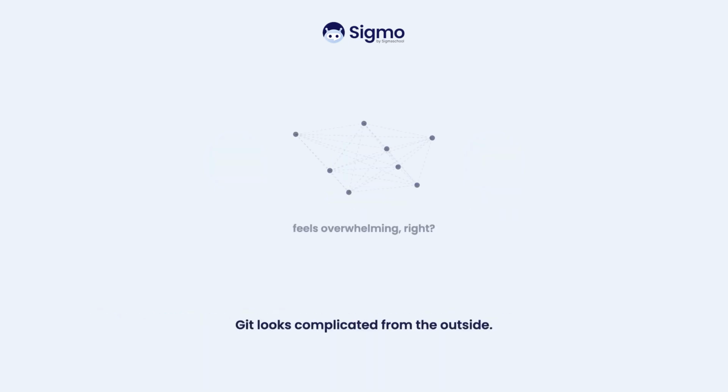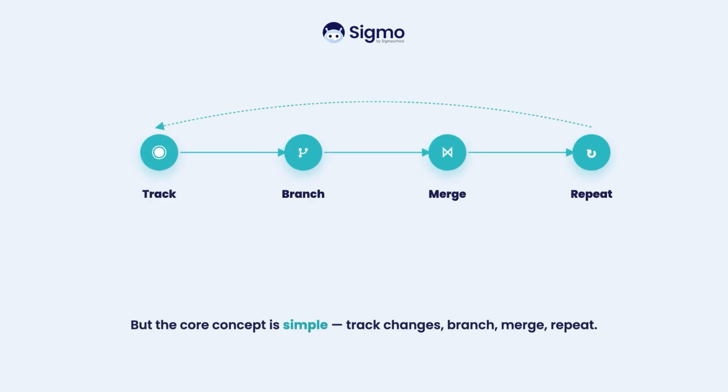Git looks complicated from the outside, but the core concept is simple. Track changes, branch, merge, repeat.